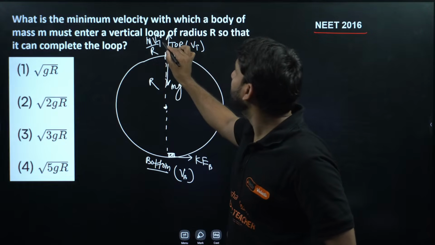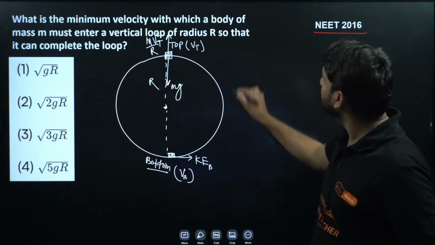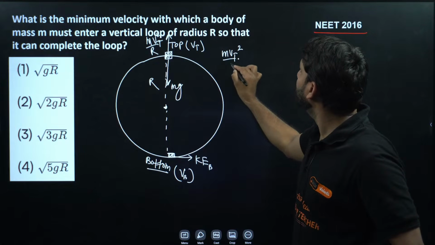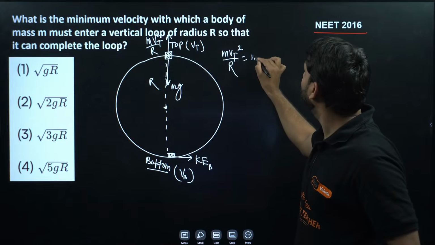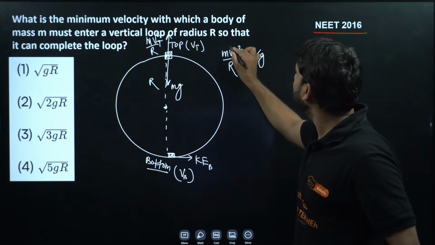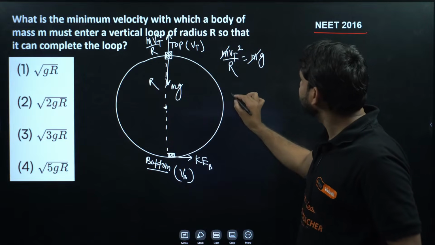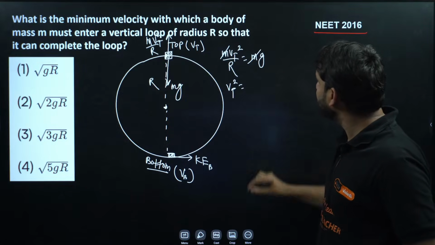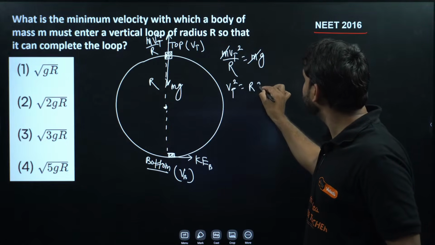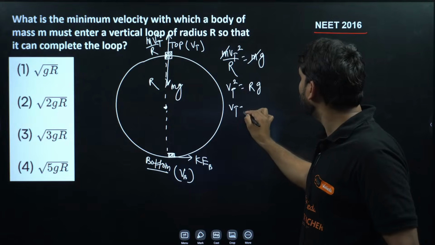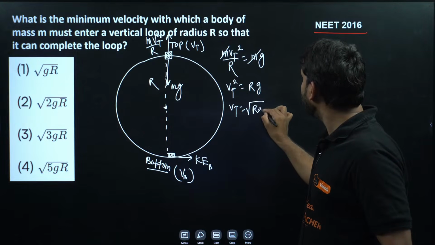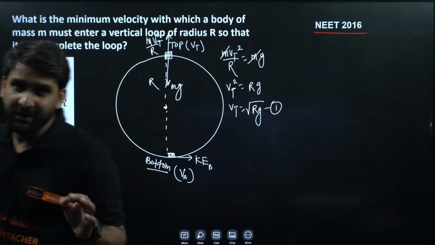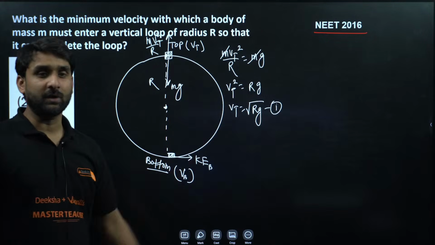So we can equate this at that position. So mvt square divided by r is equal to mg. So m will be cancelled here, and this gives vt square equal to rg. So vt will be equal to under root rg. I hope this is clear to everyone. So the velocity of that body at the top will be under root rg.